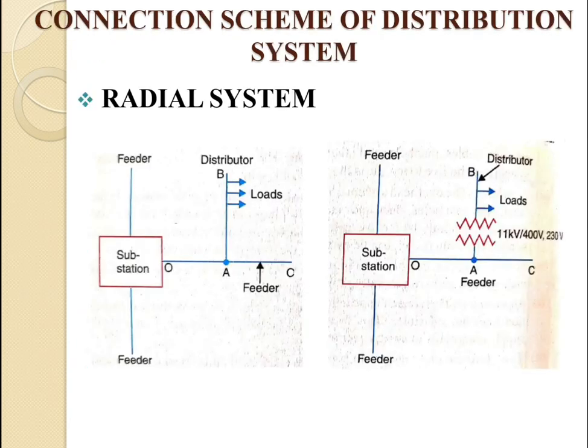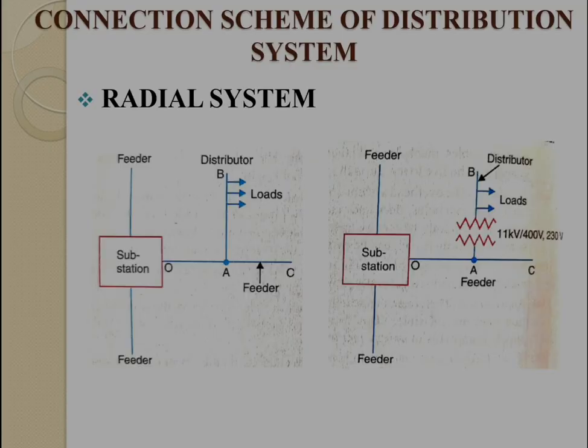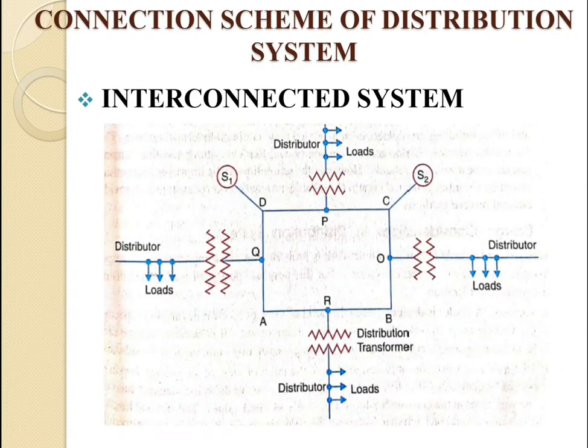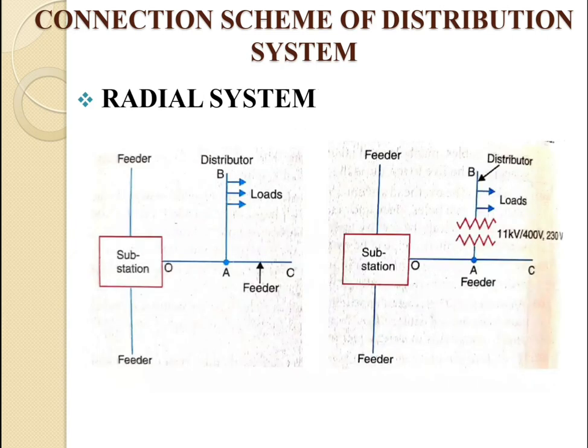The next category is the connection scheme of the distribution system. Based on the classification of the distribution system, the third category is the connection scheme. Based on the connection scheme, the distribution system can be divided into three categories. The first is the radial system, the second is the ring main system, and the third is the interconnected system. Now we will learn about each system step by step.